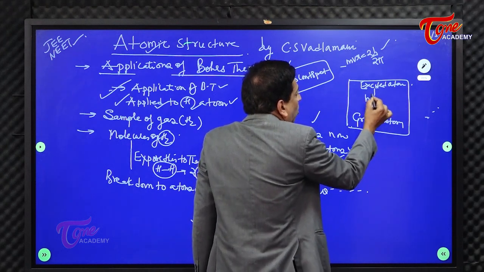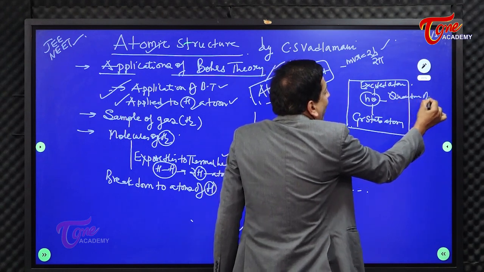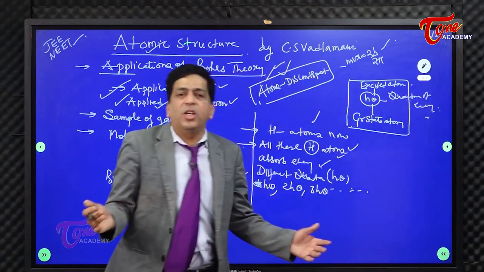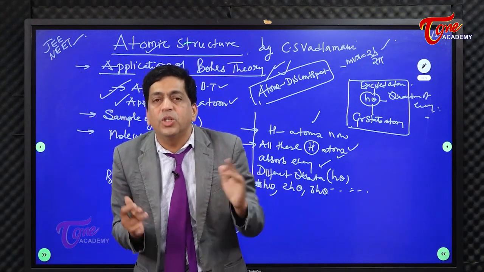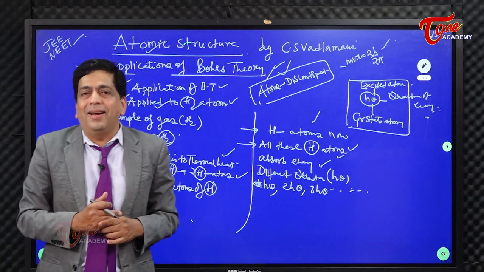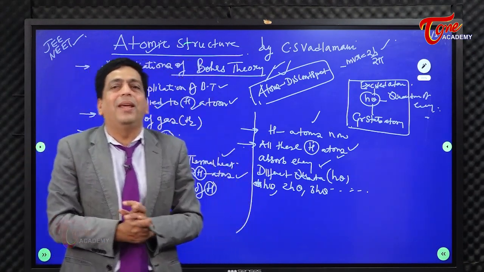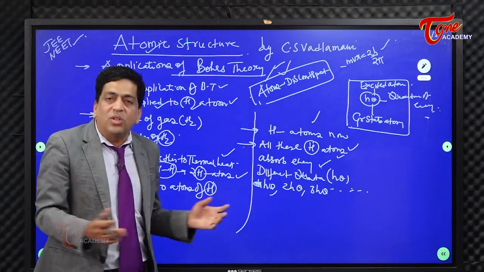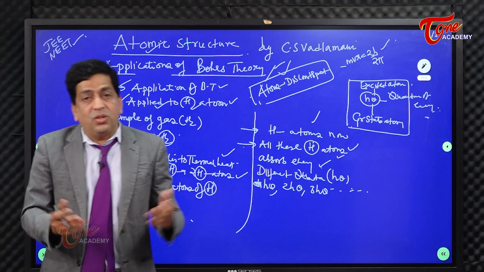it is h nu, or simply a quantum of energy. An excited state atom has a higher energy compared to the ground state atom. You must understand, so don't give several explanations for that. Be smart in your explaining. If someone is asking you what is the difference between a ground state atom and an excited state atom, I can simply say it is h nu.